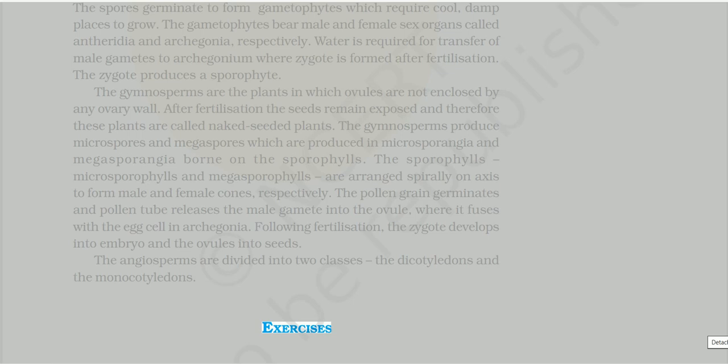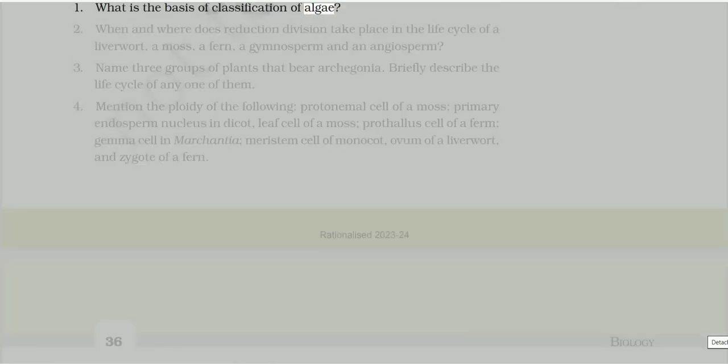Exercises. 1. What is the basis of classification of algae? 2. When and where does reduction division take place in the life cycle of a liverwort, a moss, a fern, a gymnosperm and an angiosperm? 3. Name 3 groups of plants that bear archegonia. Briefly describe the life cycle of any one of them.